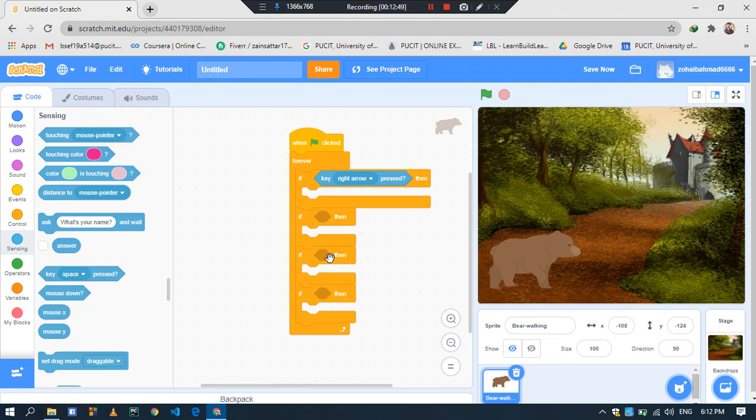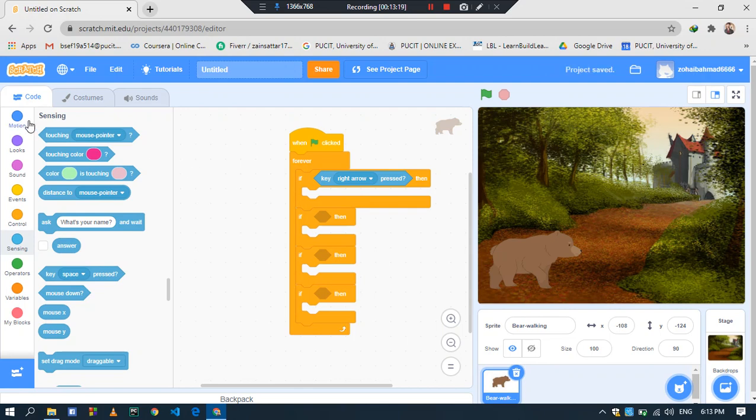Now our condition becomes: if right arrow key pressed, then we have to add the statement that the bear will move in the right direction. But this is coding, so we don't write in plain words that the bear will move in the right direction. We will have to use a loop, a condition, a variable to write this.